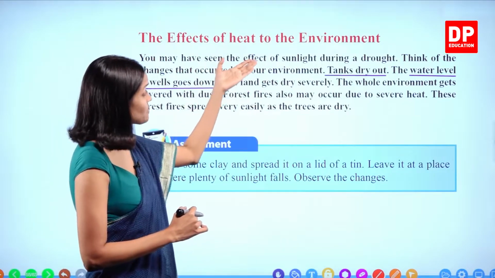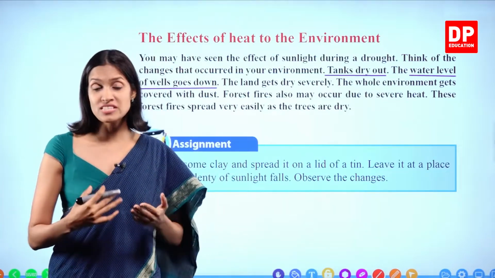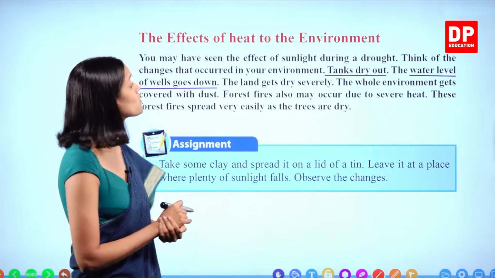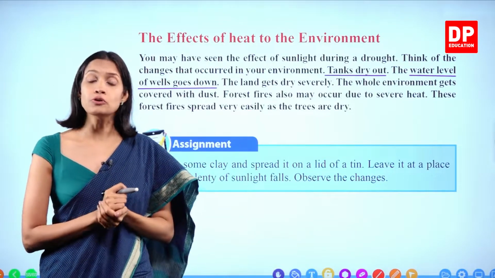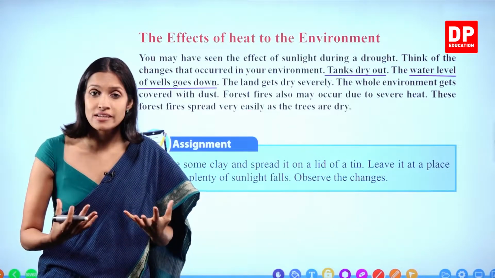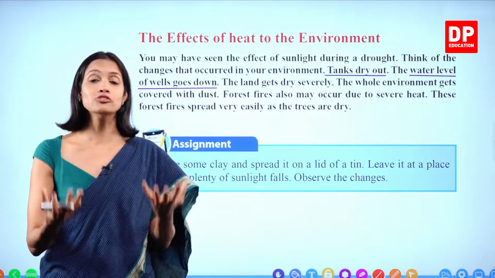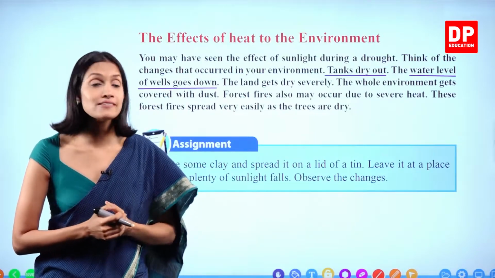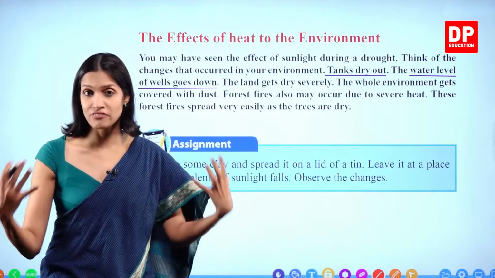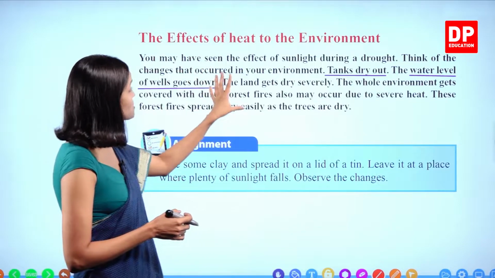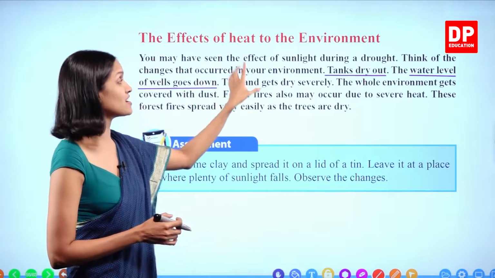If the drought season prevails for a very long time, in some regions, the drought season prevails even for years. In this case, what happens? The land gets dry severely. What is the reason, children? You all know that for the soil to become fertile, rich in nutrients, it should have a certain amount of water present in it. Right, children? So during the drought season, what happens? The water present between the sand particles evaporates. Therefore, the composition of the soil changes. Right, the nature of the soil changes. The land gets dry severely.